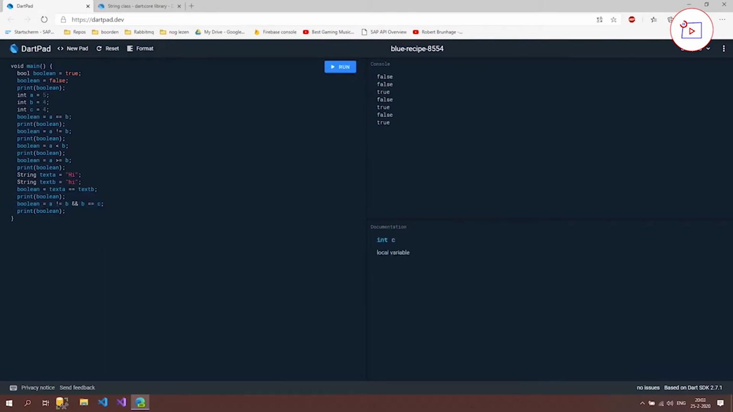And to show you that the statement is false when one of the two is false, I'm going to say that A is unequal to B and B is equal to A, which will always be false because A cannot be unequal and at the same time be equal to B. So if you run that now, you're going to see that it's false.